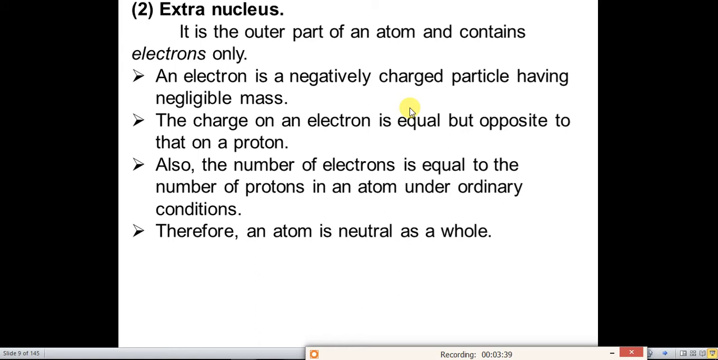Why is the atom electrically neutral? Because the number of protons is equal to the number of electrons. Positive charge is equal to negative charge. Positively charged particles are protons. Negatively charged particles are electrons. Hence, the atom is electrically neutral in nature.